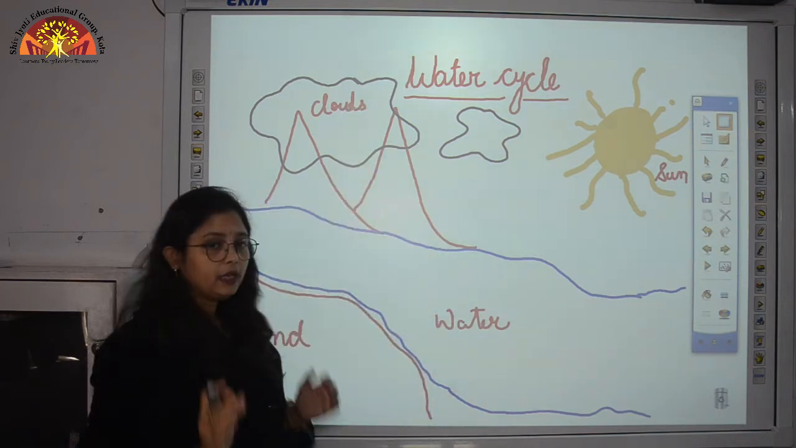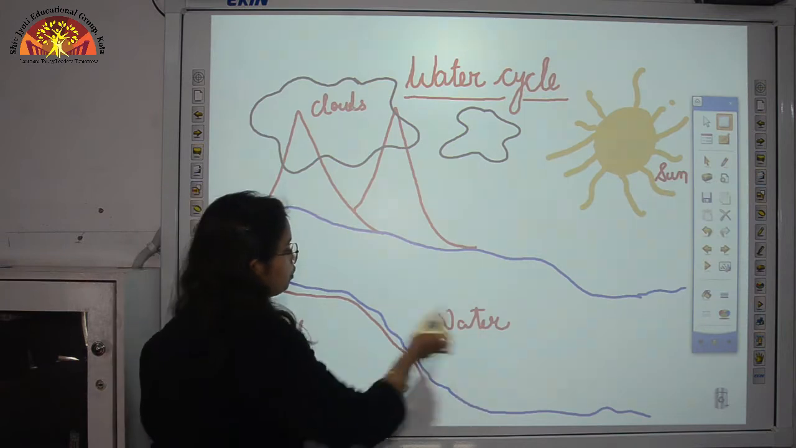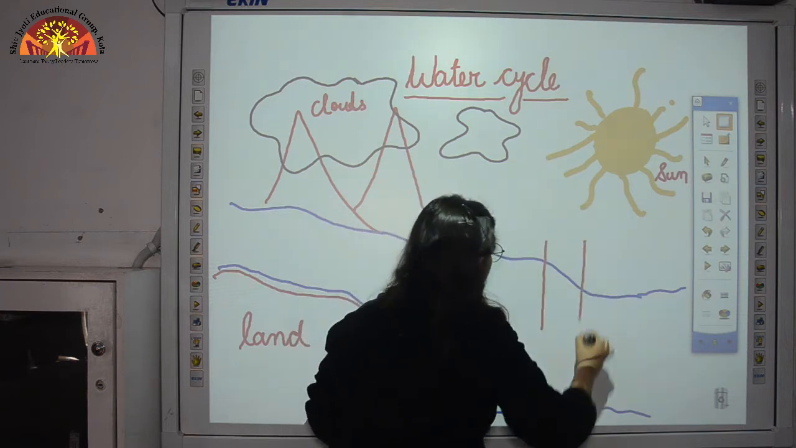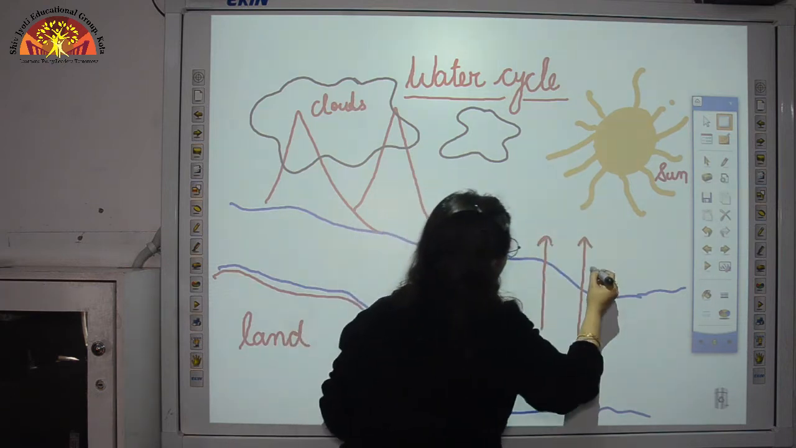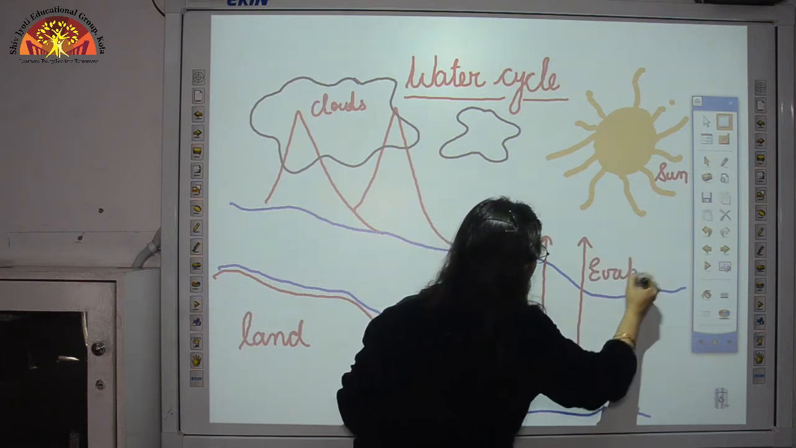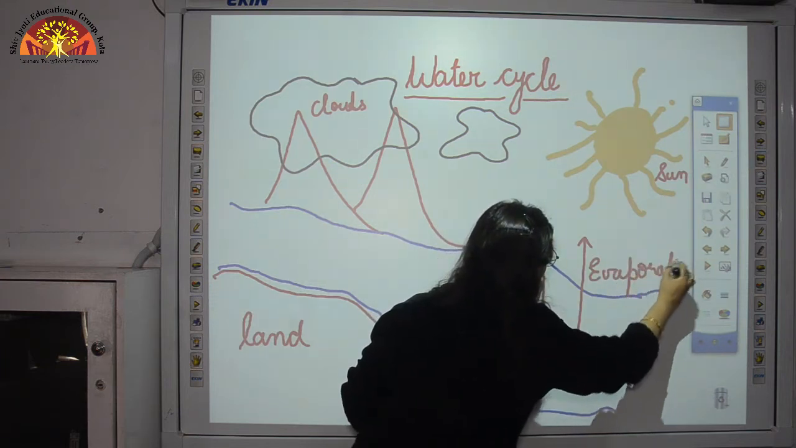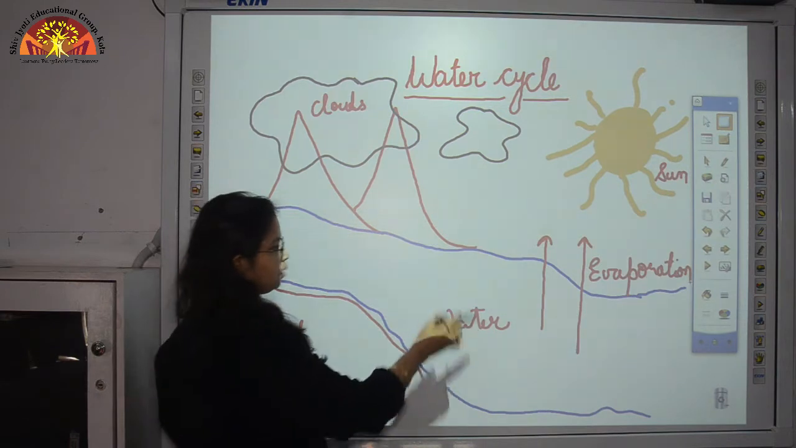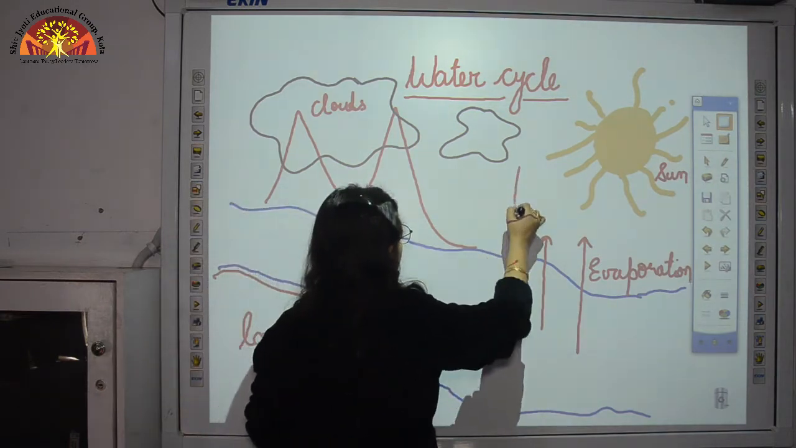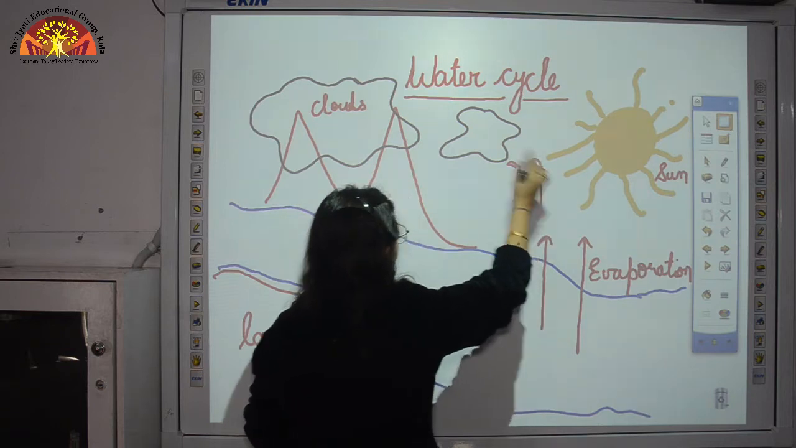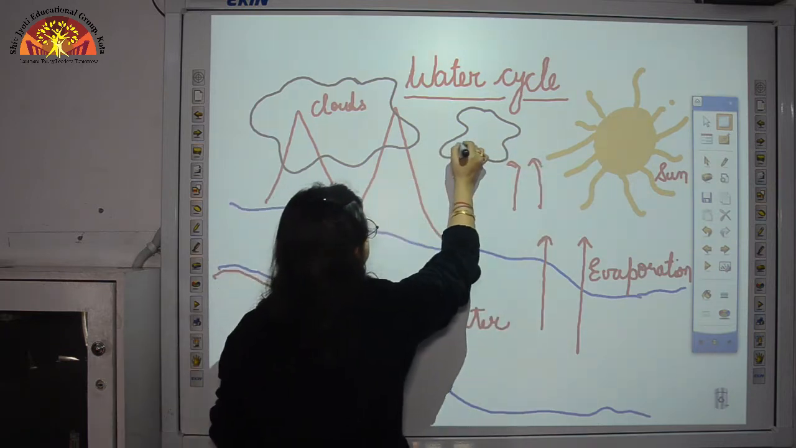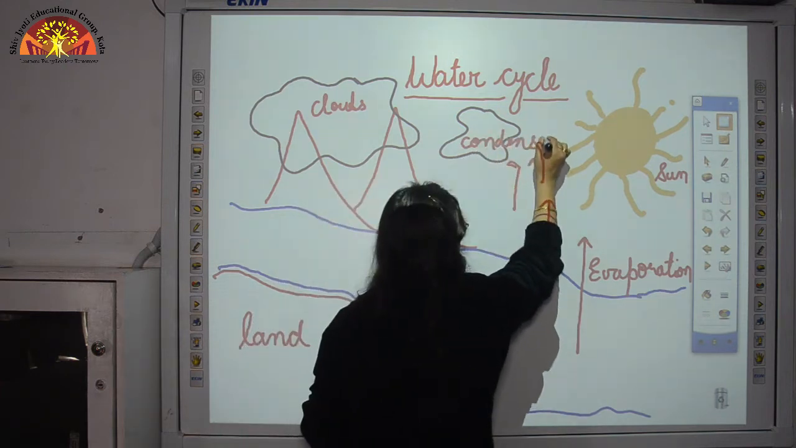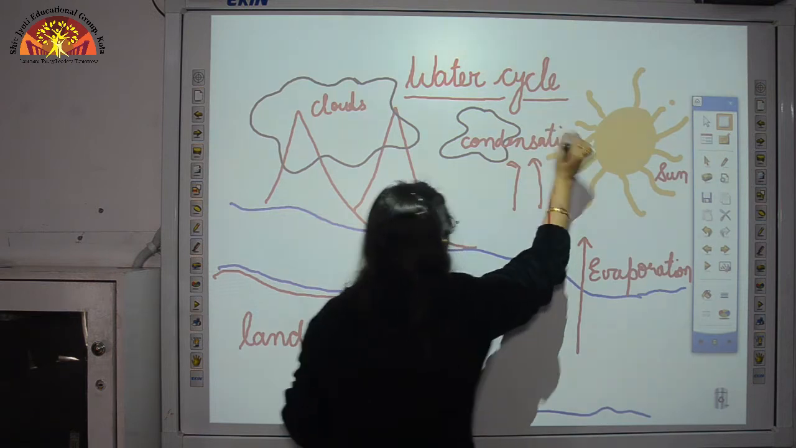Now see children, what happens during the water cycle? The water from the water bodies gets heated up by the sun's heat, and it starts getting converted into water vapor, and this process is called evaporation. By the process of evaporation, this water gets heated up and gets converted into water vapor. Now when it reaches a height, it gets cooled down and condenses to form clouds. So this process here is called condensation.